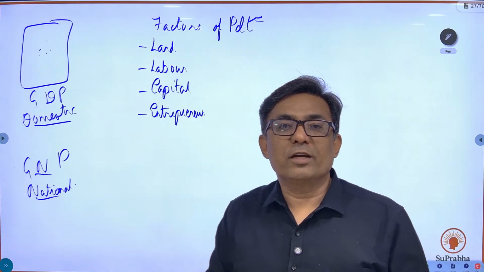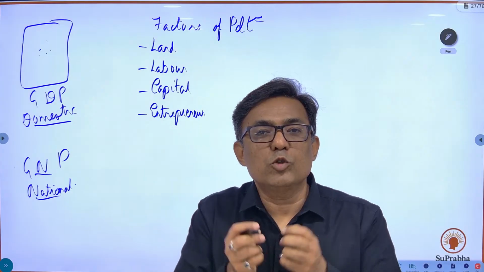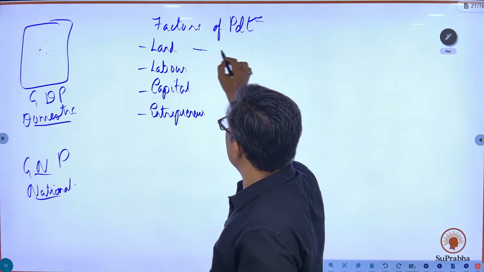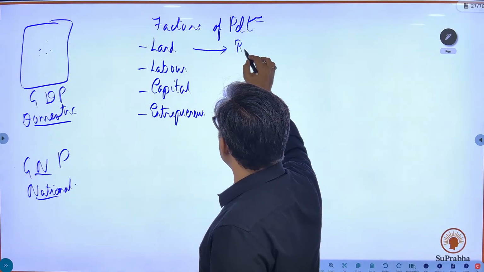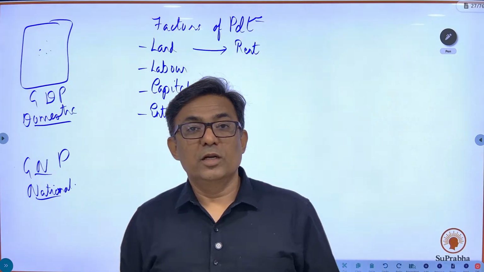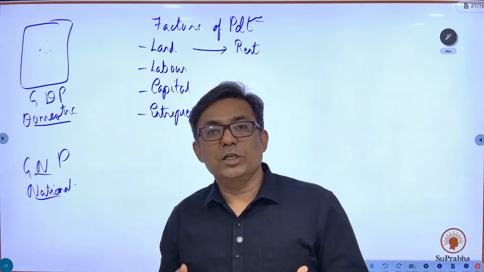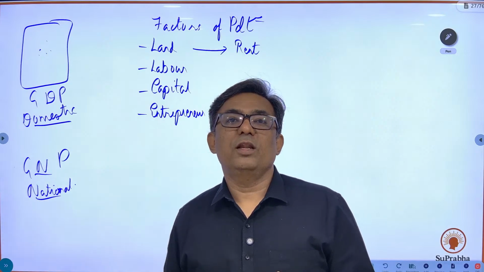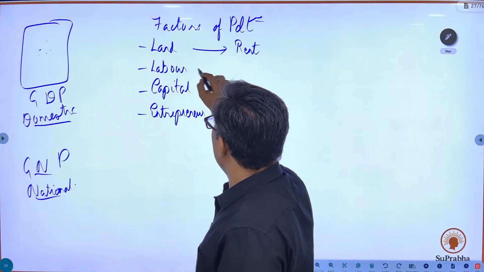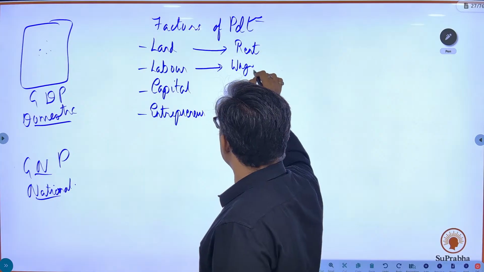And each of these factors, when it's put to production, it will receive some remuneration. Kuch to paisa milega. Okay, it will receive some remuneration. So that remuneration they receive, land will receive rent. Okay, I'm conducting a lecture in this classroom. This place has been rented. So to produce this service of teaching, someone has given the land to us. So we give rent to that person. So land gets rent, labor, we get salaries. Okay, so labor gets wages.